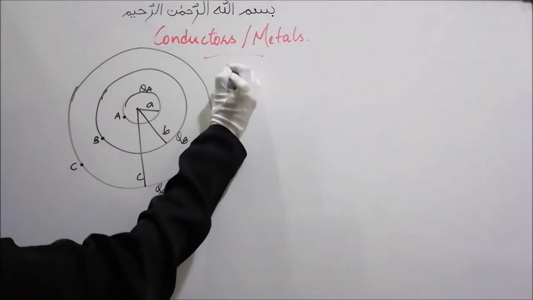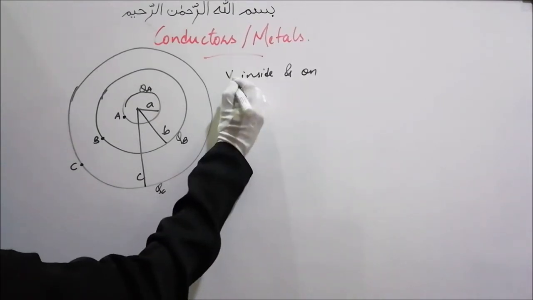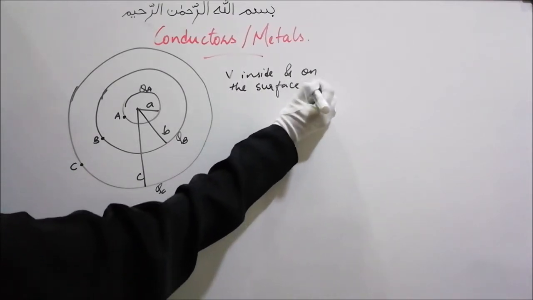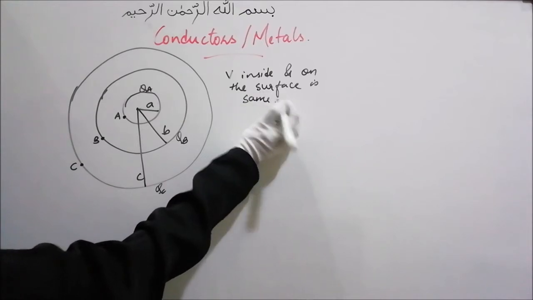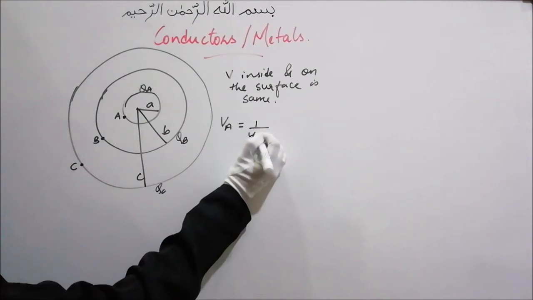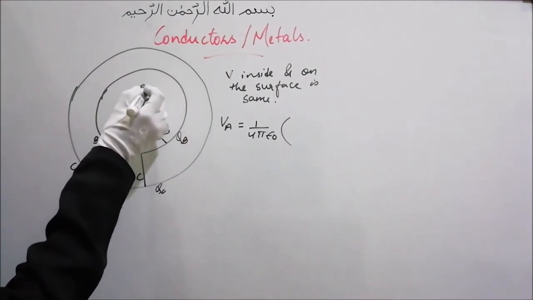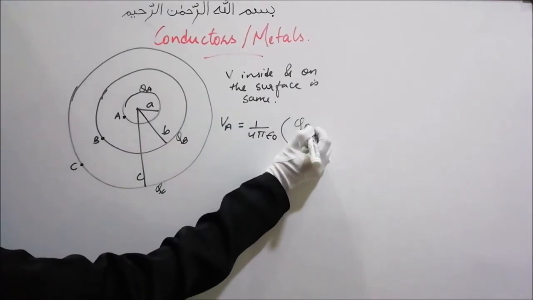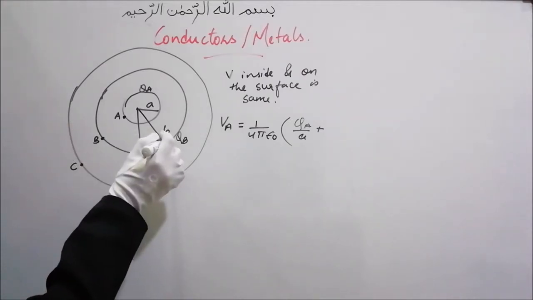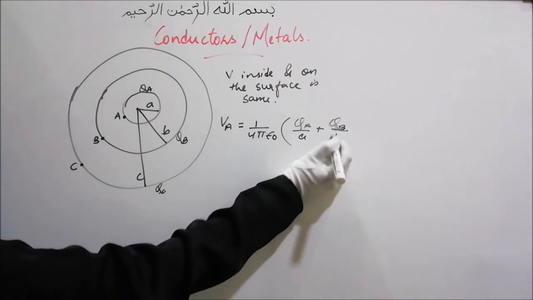Here the potential inside and on the surface is the same. Therefore, let's find the potential at point A. That will be 1 by 4 pi epsilon naught times: due to QA, the potential at point A will be QA upon A, plus due to QB, the potential will be QB upon B. Why did I write B?